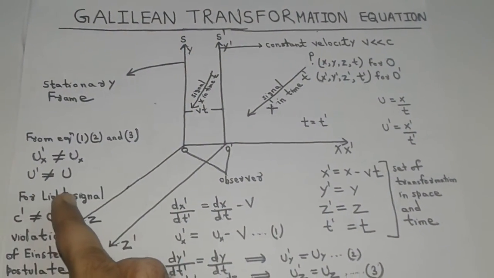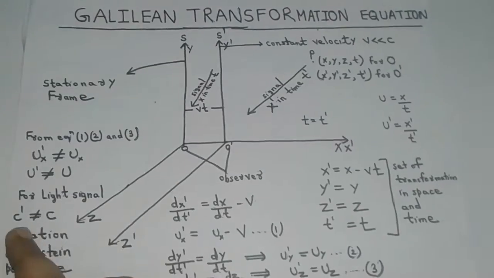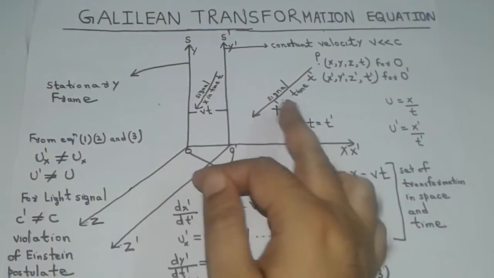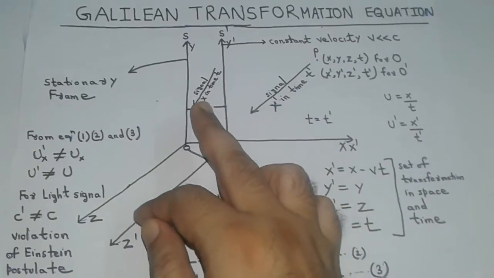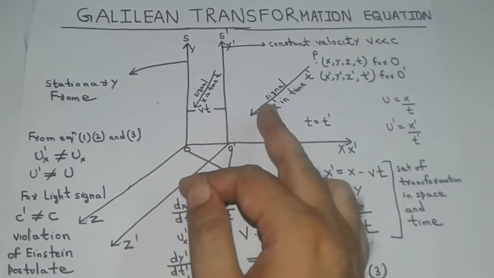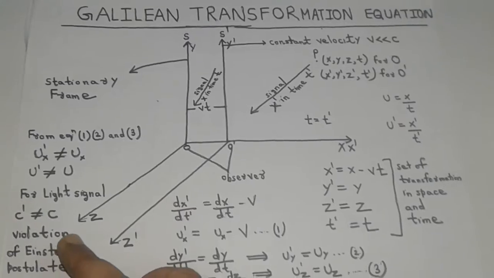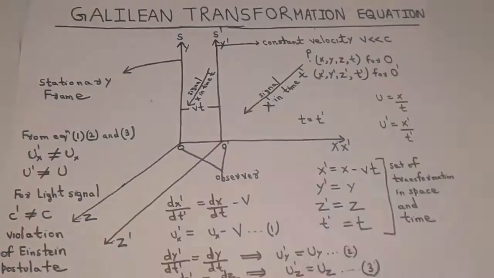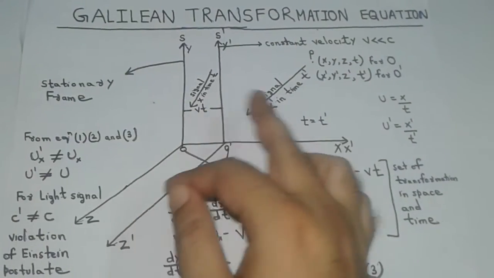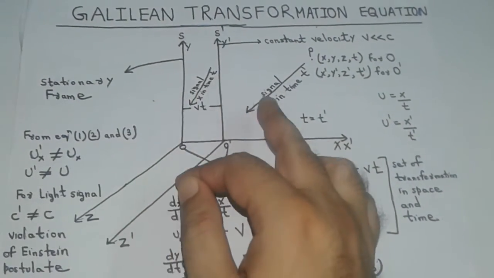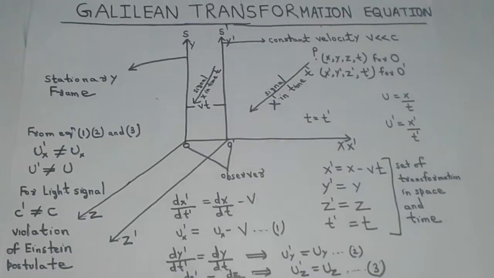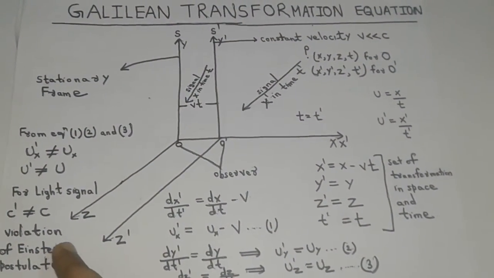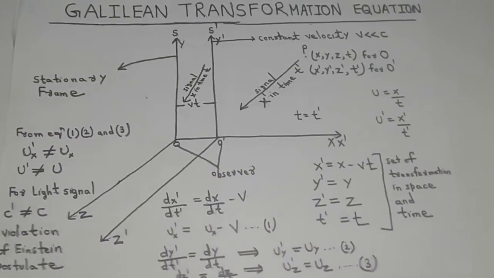So for the light signal in the two frames, c dash is not equal to c. So the light beam has different velocities in the two inertial frames. This is a violation of Einstein's postulate of constancy of the speed of light, which states that the velocity of the light beam is constant in both the frames. This is also a violation of the results of the Michelson and Morley experiment.